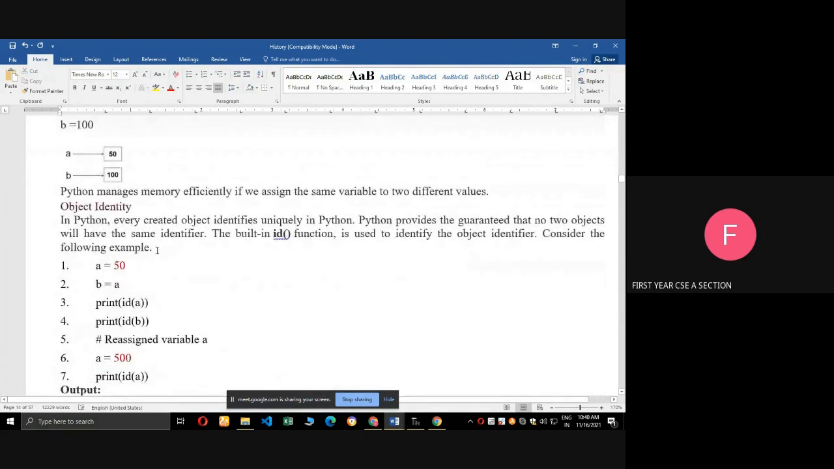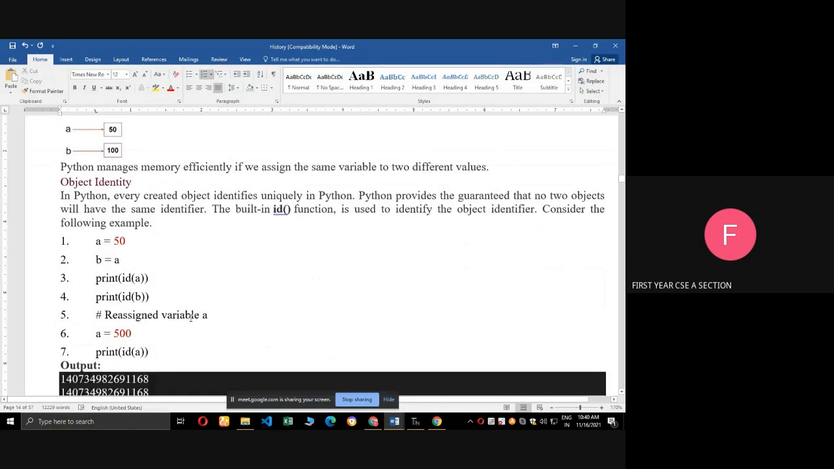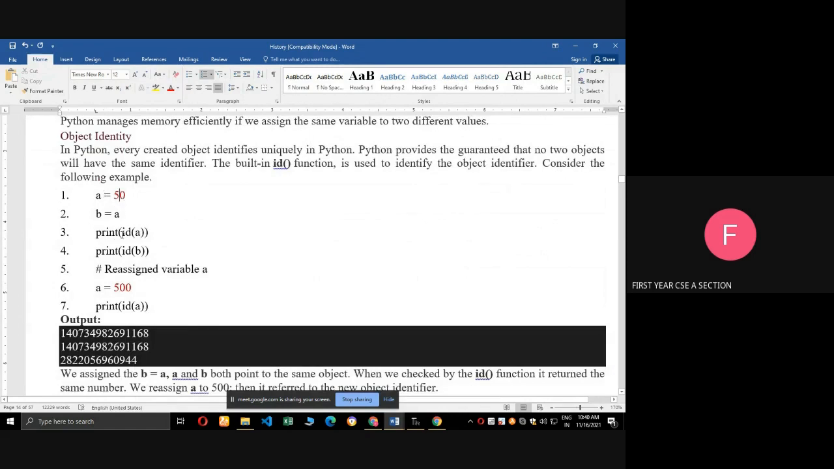Next one, object identity. Python gives a unique object identity. Each object gets a unique identity. For example, a equal to 50, b equal to a. Here b also refers to the same value 50. So both a and b values have the same identifier. See the output, a and b values have the same identifier. Next, a equal to 500, so its identity is changed to some other address.